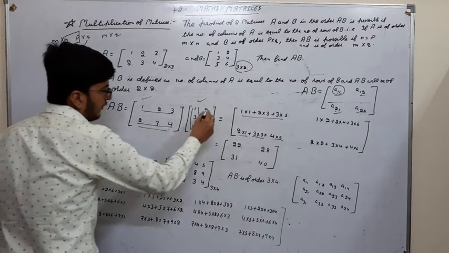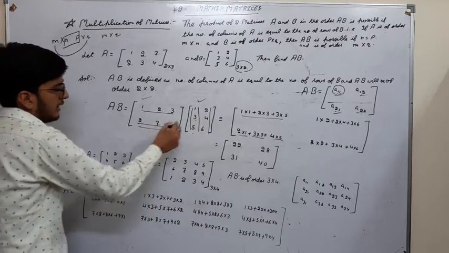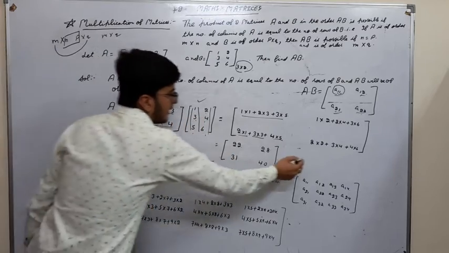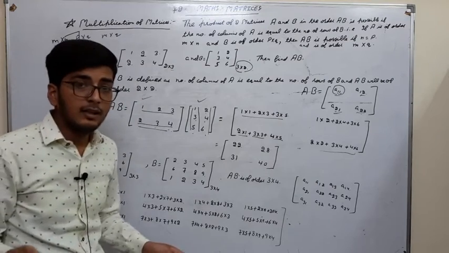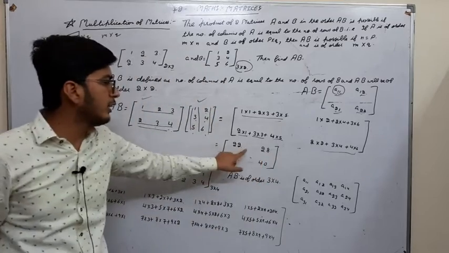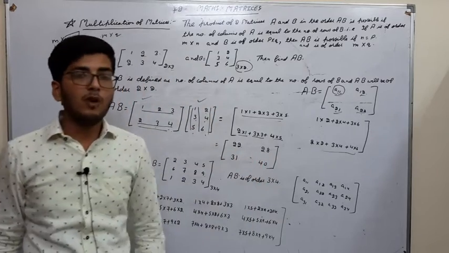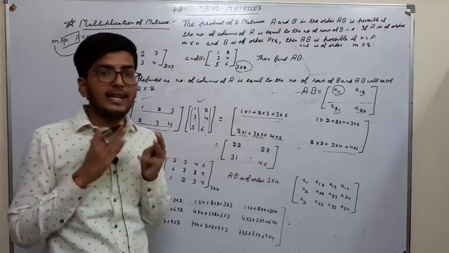Multiply 2, 3, 4 with 2, 4, 6. We will get 2 into 2 plus 3 into 4 plus 4 into 6. So this will be our fourth and last element. Clear? Do this calculation, you will get the matrix 22, 28, 31 and 40. So this is the way to find the product of two matrices.